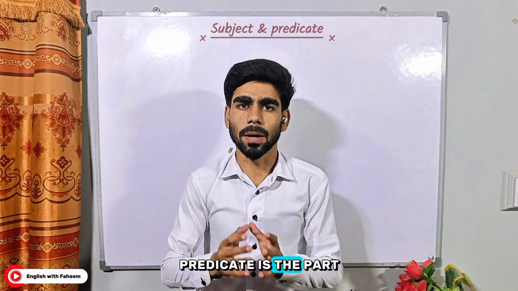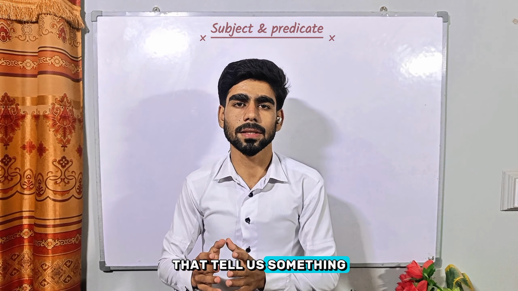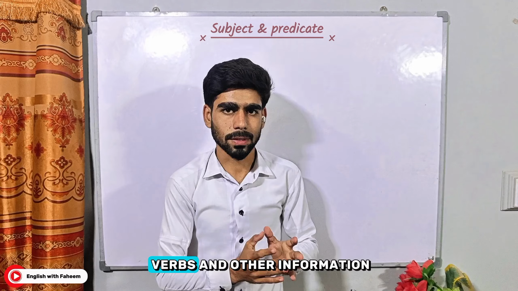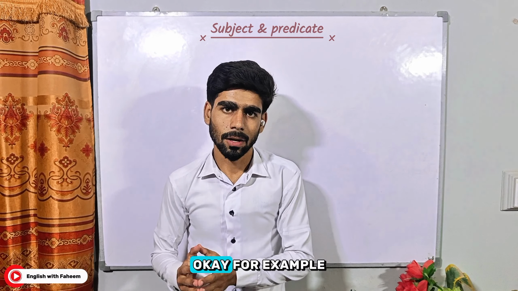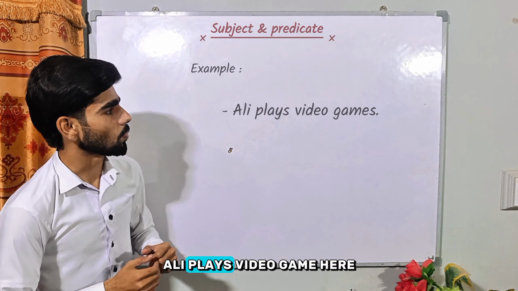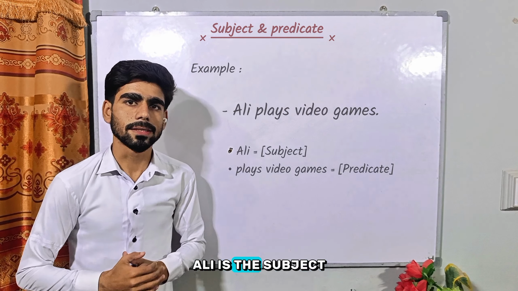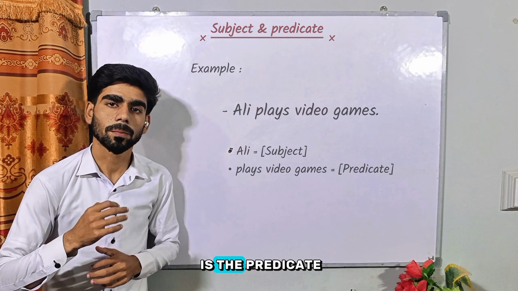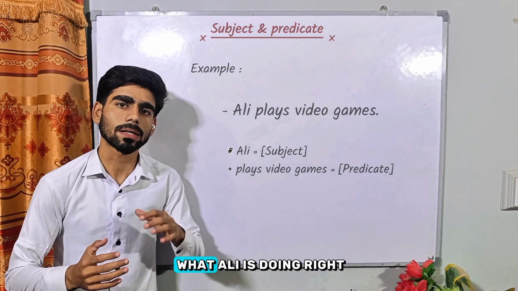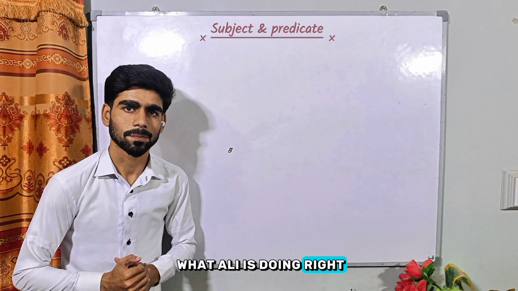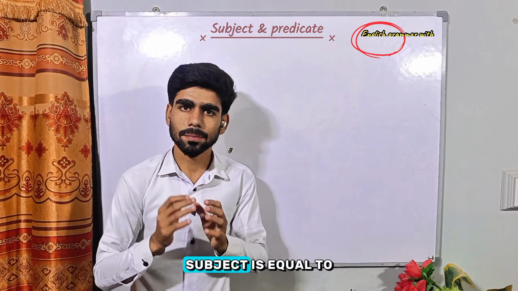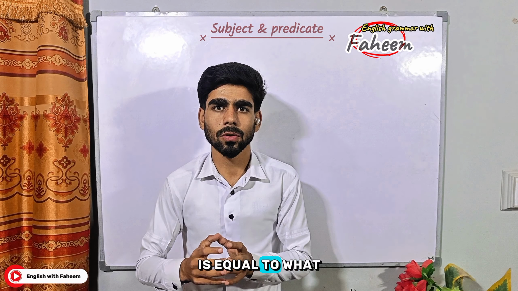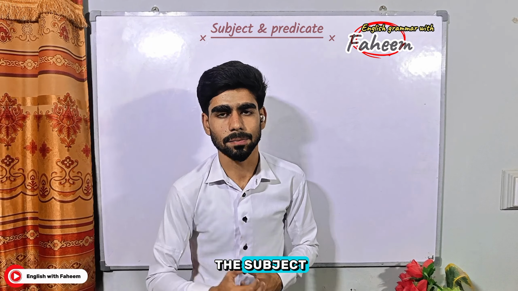So the predicate is the part of the sentence that tells us something about the subject, right? It usually contains the verb and other information. Okay. For example, Ali plays video games. Here, Ali is the subject because we are talking about Ali, and plays video games is the predicate because it tells us what Ali is doing, right? So remember, subject is equal to what we are talking about. Predicate is equal to what we are saying about the subject.